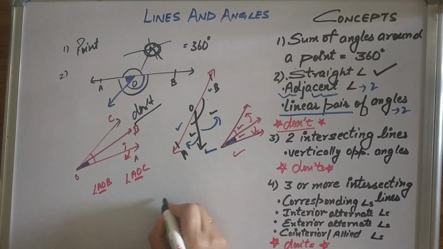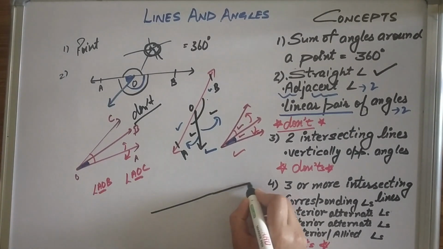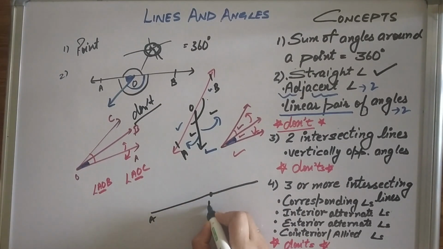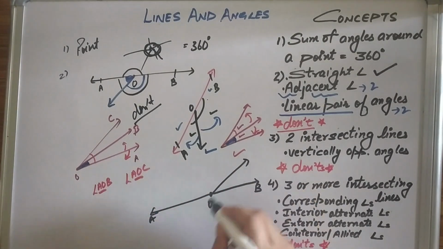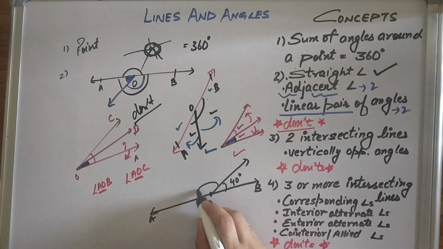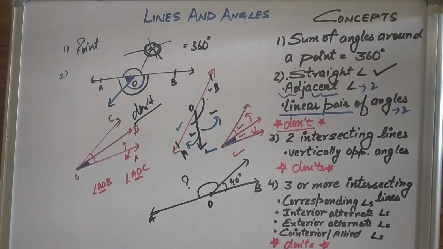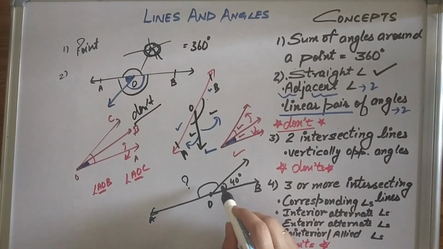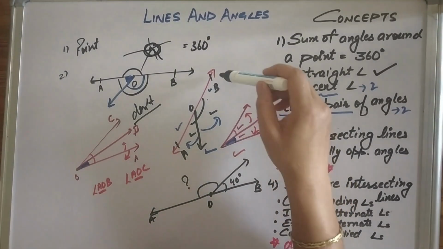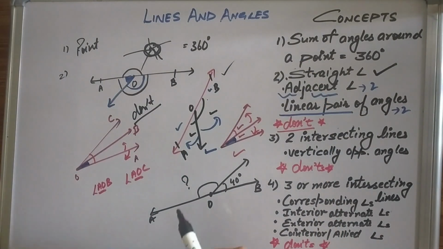If in a question you have been given a figure like this, and you have been asked to find this angle. Here you can see a figure similar to the basic figure of a linear pair, but you cannot say this plus this is 180, meaning you cannot say these are a linear pair, because you're not sure whether AOB was a straight angle or not.